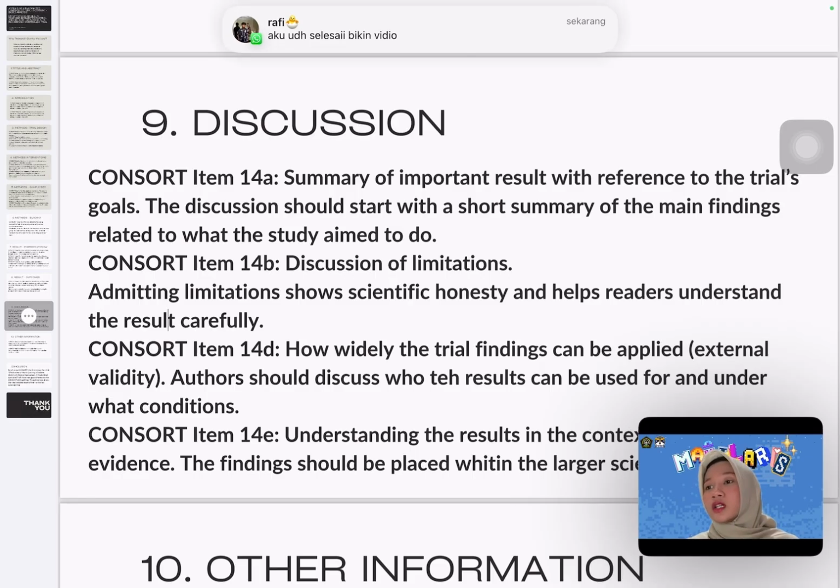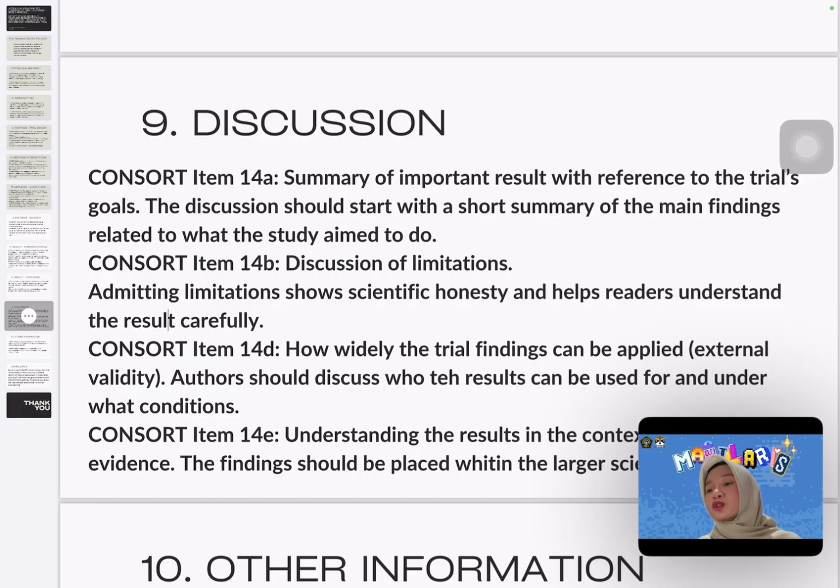Number 8, results: outcomes. CONSORT item 13A: for each main and secondary outcome, a summary of results for each group, and the estimated effect size and how precise it is, the confidence interval. This is where the main findings are shown, including how big the treatment effect was and how sure they are about it.